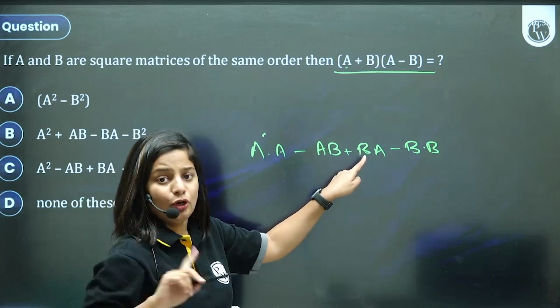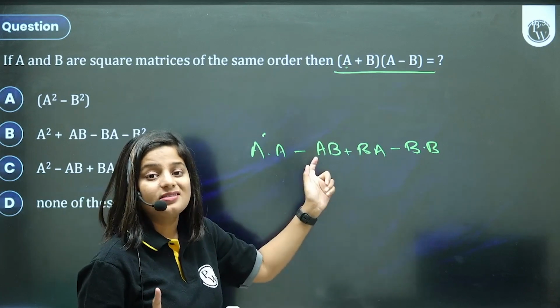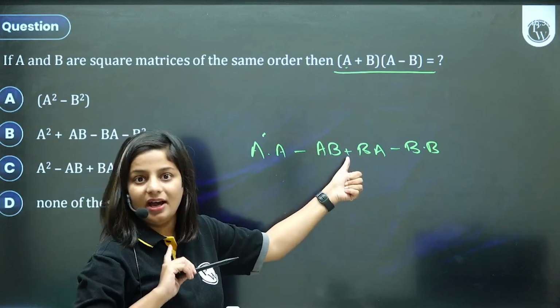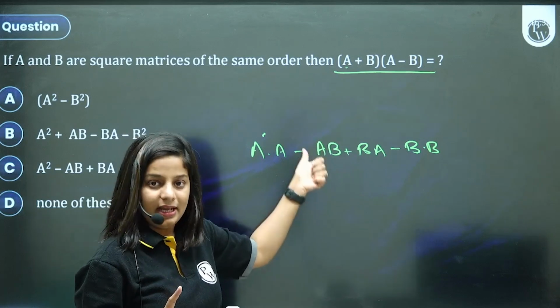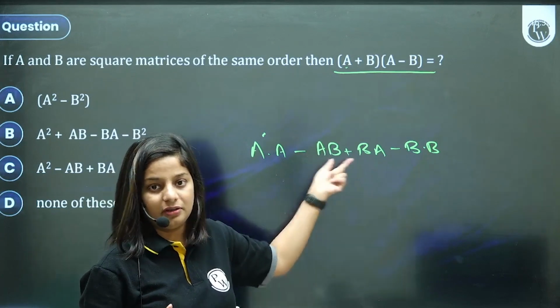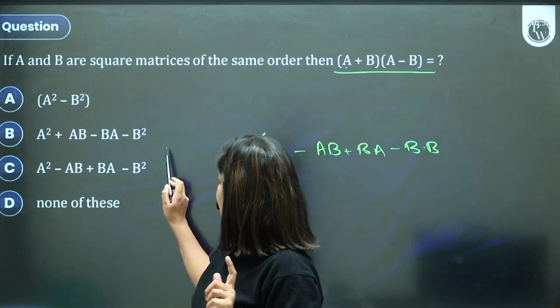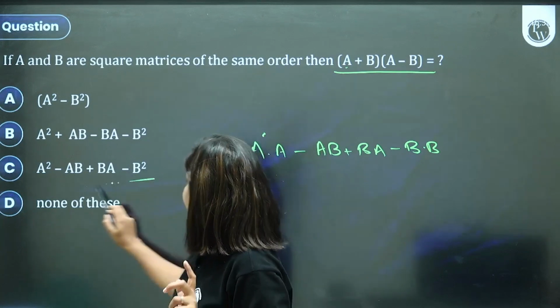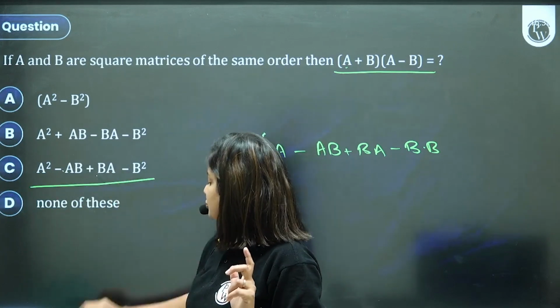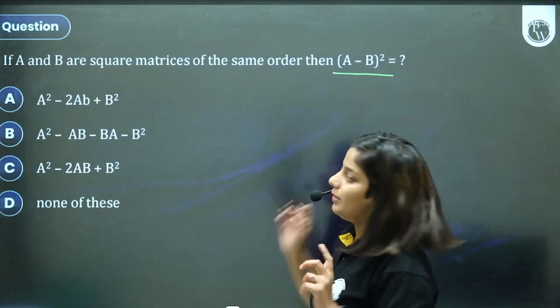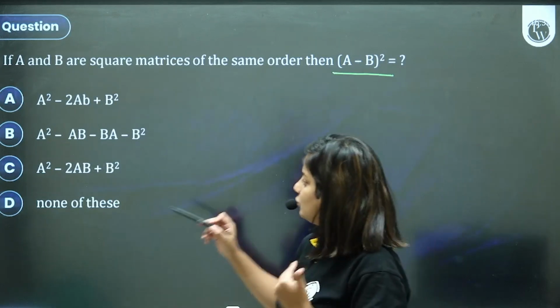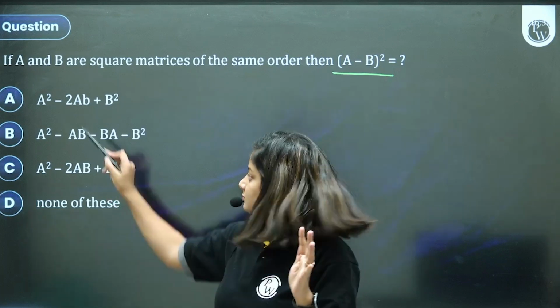AB and BA are not going to cancel over here. We know matrix multiplication is not commutative. AB and BA are not equal. AB is different, BA is different. So minus AB plus B, option. Similarly, for A minus B the whole square, if they have asked, you will not just say option A.